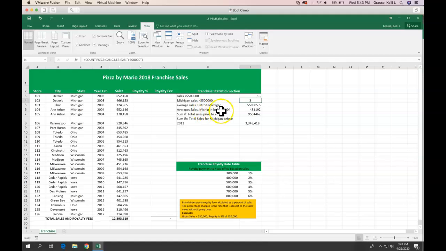AVERAGEIFS, two criteria. SUMIF, only one criteria. SUMIFS, in this case, has multiple criteria. So as you're looking at the statements or what it's saying, it's helpful to talk yourself through that to see what the criteria is. Is there multiple criteria or just one thing? But other than that, really good job.